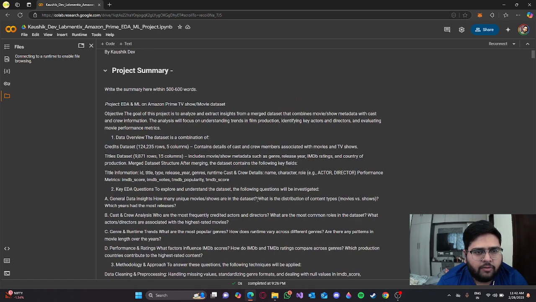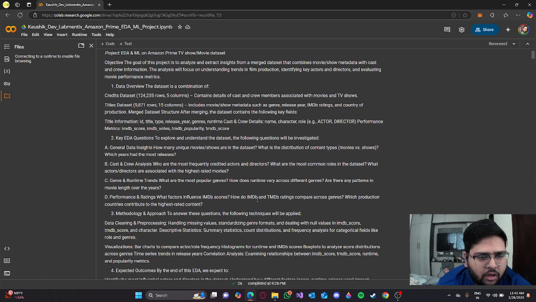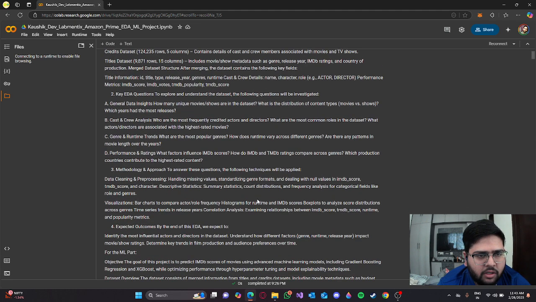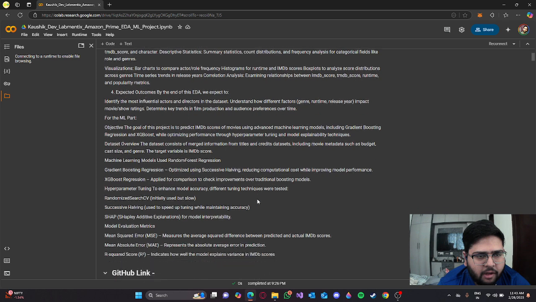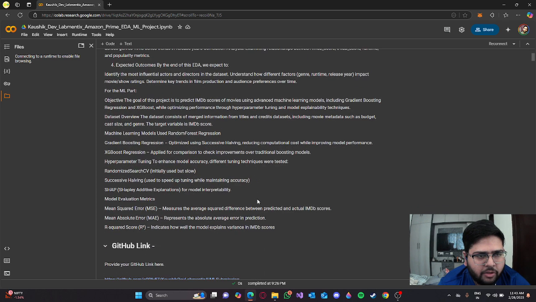The goal of this project was to analyze and extract insights from a merged dataset that combines movie and show metadata with cast and crew information. The analysis was focused on understanding trends in film production, identifying key factors and directors, and evaluating movie performance metrics. All of this is explained in the rest of the project summary.